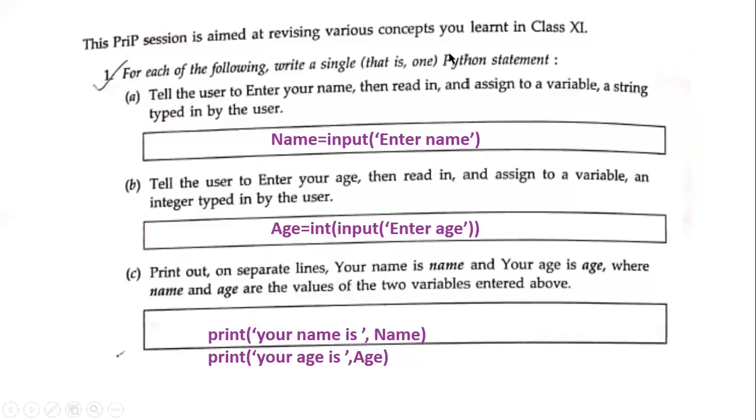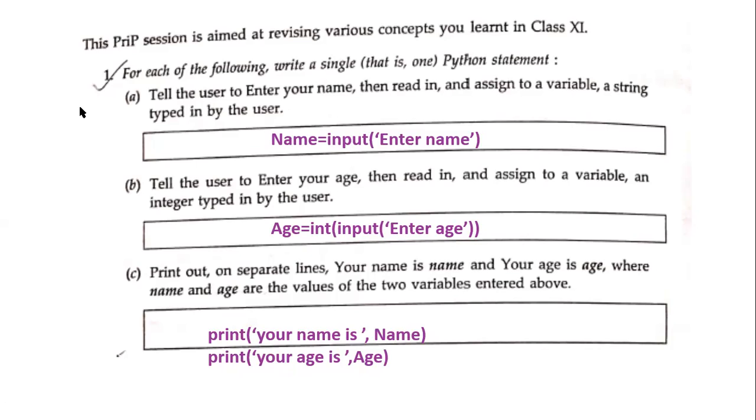All right, the first question was, for each, you have to write a single Python statement. The first one was, ask the user for the name, read it, and assign the value to a variable. So name equals input, enter name. Next was ask the user to enter age, read the age and assign it to a variable. So age equals int input, enter age. And then print out in separate lines your name, your age, where name and age are the two variables.